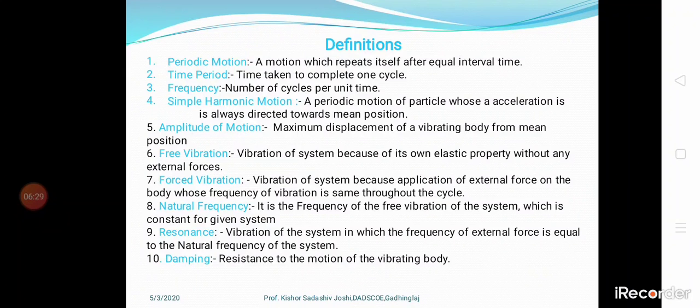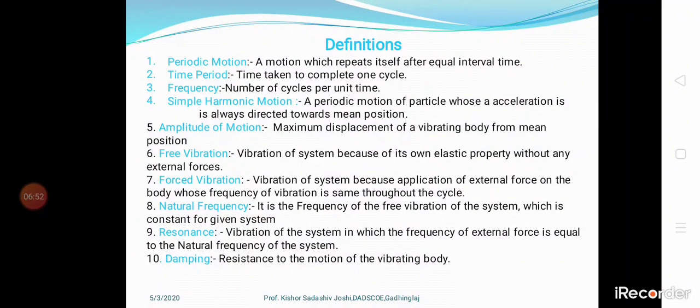Resonance next. Vibration of the system in which the frequency of the external force, the applied force, is equal to the natural frequency of the system.